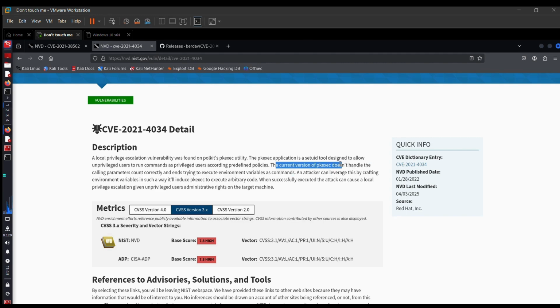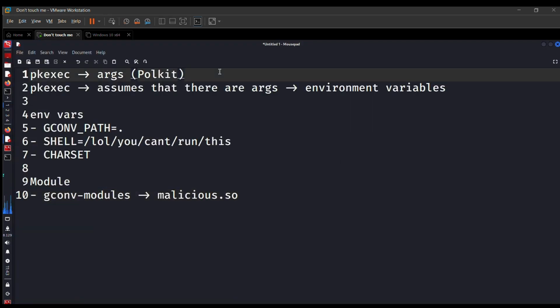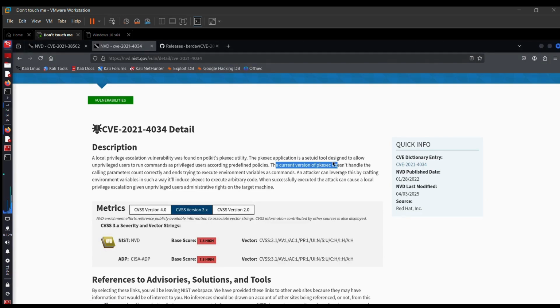This works between unprivileged and privileged accounts. The current version of pkexec in 2021 was 0.105, I think. This version was vulnerable. Now it is updated, so nothing to worry about. The vulnerability is that it doesn't handle the calling parameters count correctly.